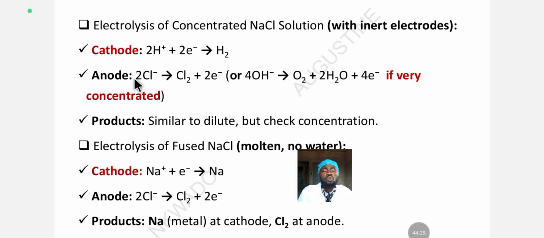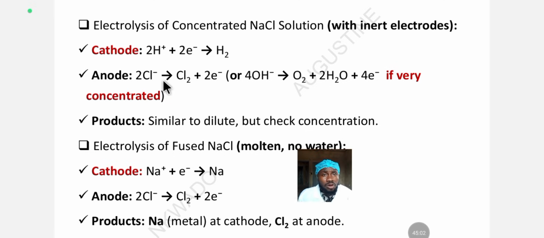And in the anode, what happens there? Chlorine loses 2 electrons to form chlorine gas, or hydroxide loses 4 electrons to form oxygen and 2 moles of water. This happens if the concentration is very high. So if the concentration is very high, this is what is going to happen at the anode.